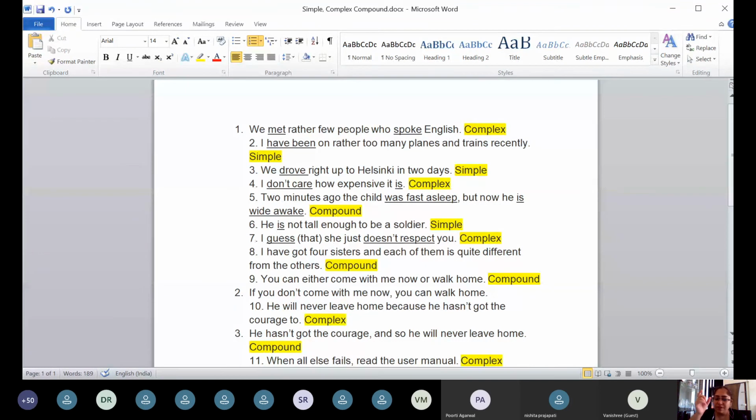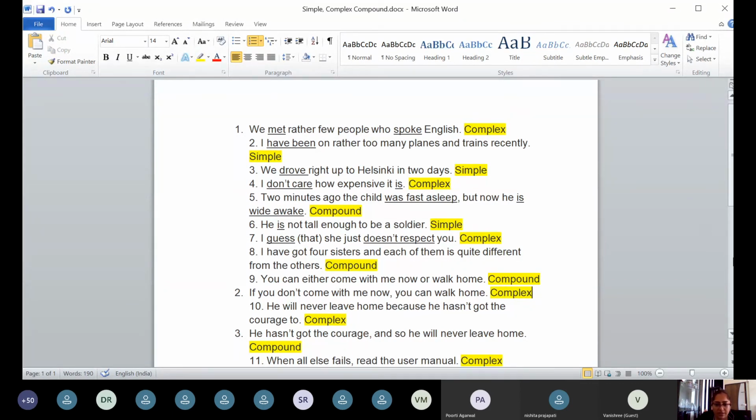So the first half is a subordinate clause and the second half is the main clause. And one main and one subordinate makes it a complex sentence, and the word if makes it a subordinate clause. Otherwise, if the word if was not there, then it would be a main clause. Now we can call it a complex sentence.